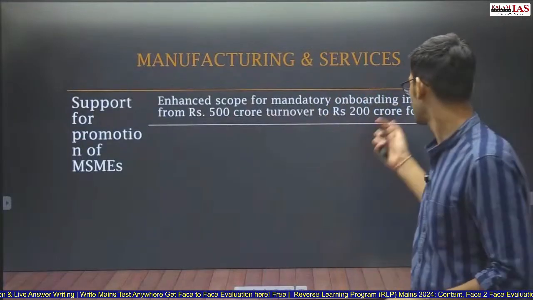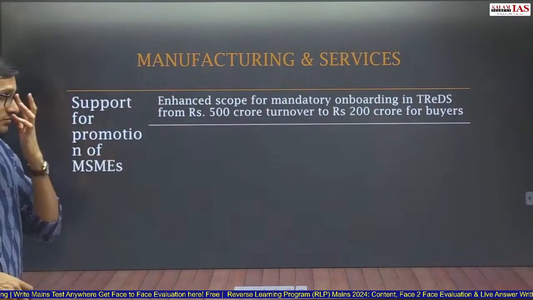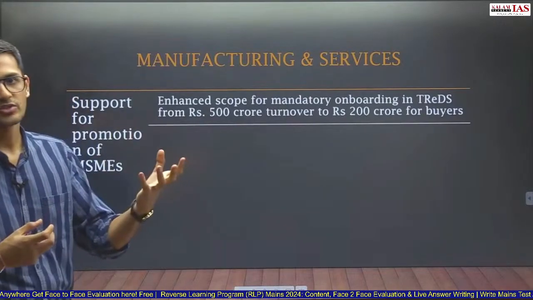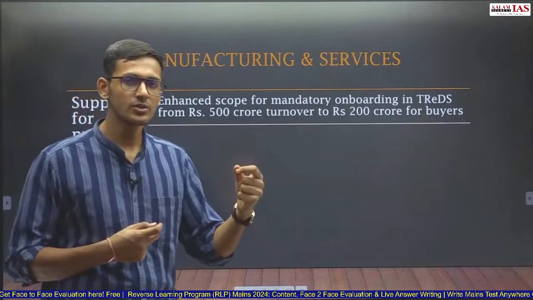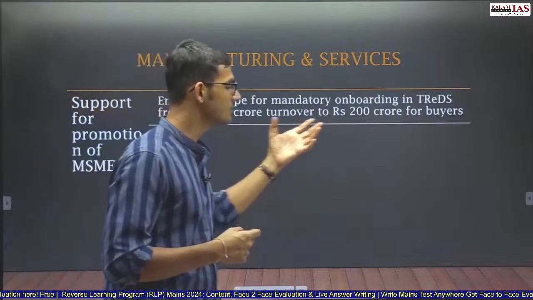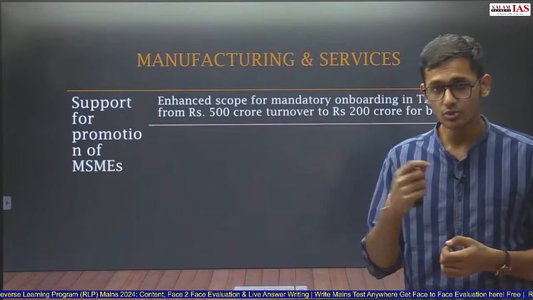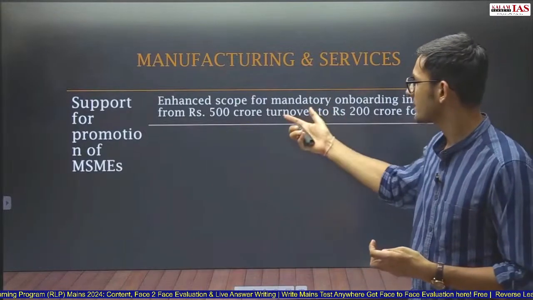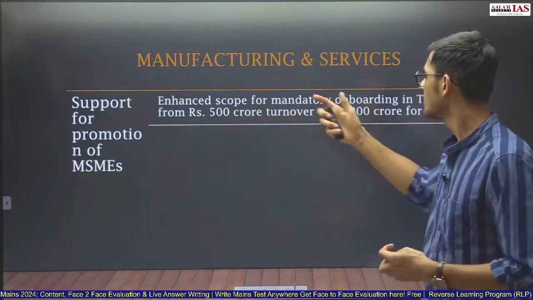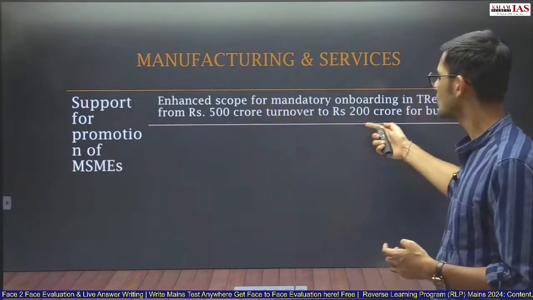So what is TReDS? TReDS is the Trade Receivables Discounting System. What happens here is MSMEs sell their goods to industries, and these receipts can then be used to discount them in the market. Now, when they use those receipts to discount in the market, there is a limit provided by the Government of India that if you have turnover above 500 crore, then only you can discount those receipts. But this limit has been reduced to 200 crore for the buyer.